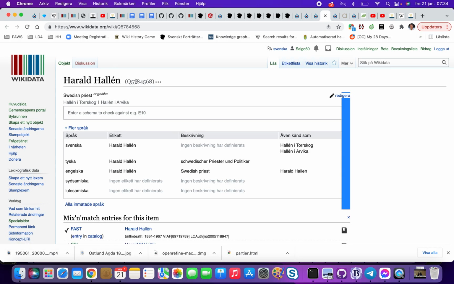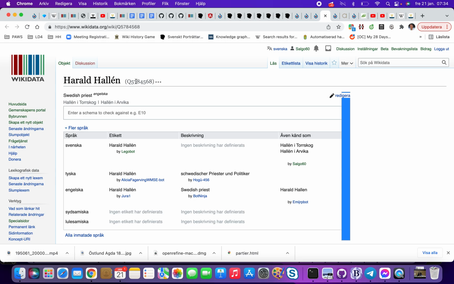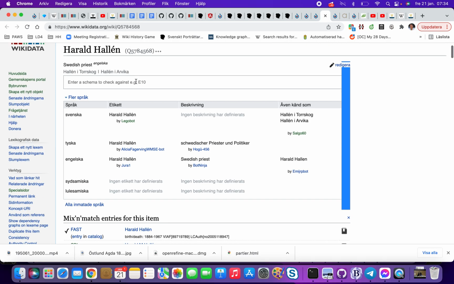And the technical term for this is semantic interoperability. That means that a person in Wikicommons is the same person in Wikidata. And semantic interoperability means that one system, Wikicommons, can explain for another system, Wikidata, that they have the same object. Semantic interoperability. And that's what we need to have.